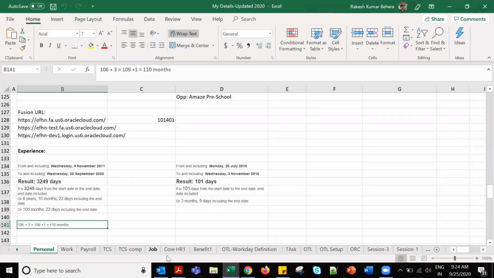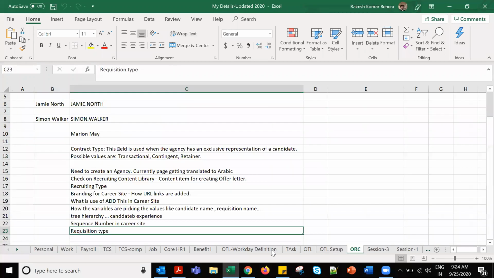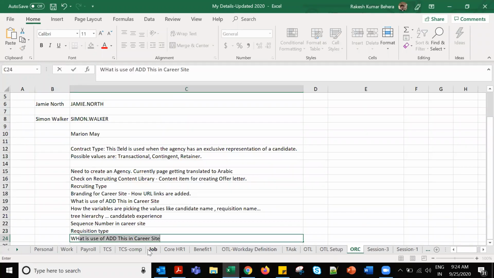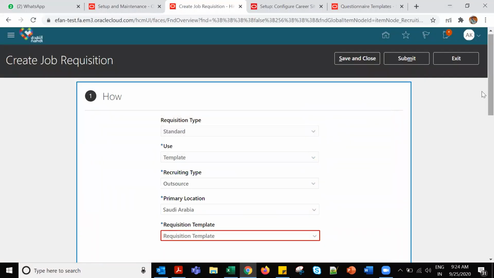Let me note down this point. Earlier also I noted down, right? Yes. Why can't we select the requisition template under job requisition while creating a requisition? Select requisition template while creating a requisition. Okay, let me check on this.